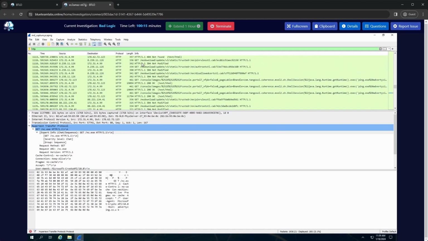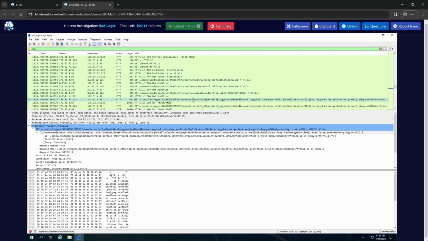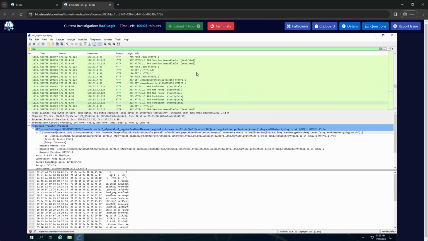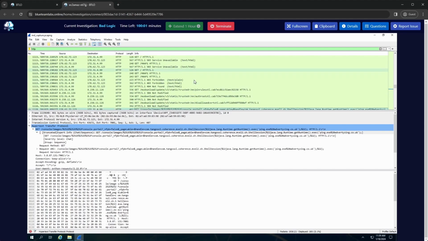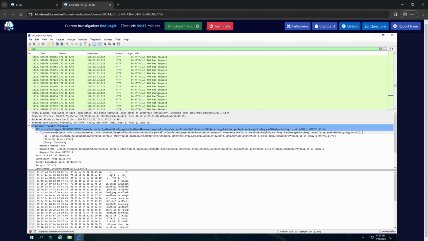Keep going backwards. Where's the first one here? And this one looks to be a ping back, so I like to prove that it's got a connection, so that may make sense. Let's keep going back, make sure there's nothing else we missed. No, it looks to be, let's double check.